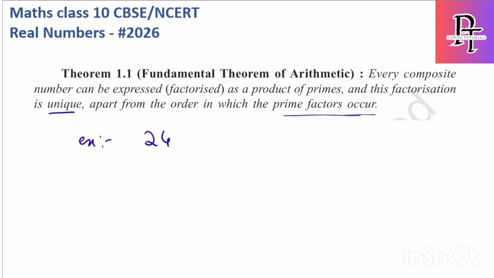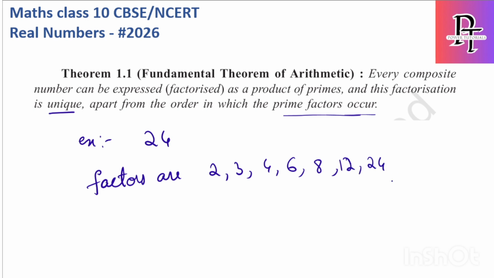Any number by which it can be divided is called a factor. For 24: it is divisible by 2, by 3, 3 eights are 24, 4 sixes are 24, 6 fours are 24, 12 twos are 24, and the 8 table also: 8 threes are 24, and 24. So using any of these we can divide 24. Hence the factors are 2, 3, 4, 6, 8, 12 and 24.